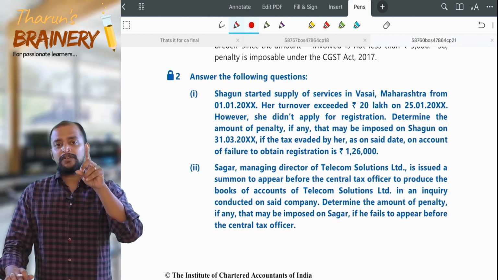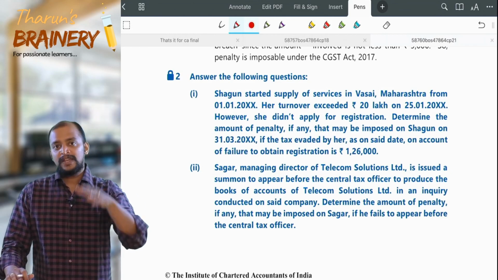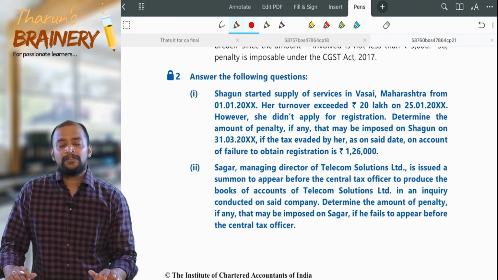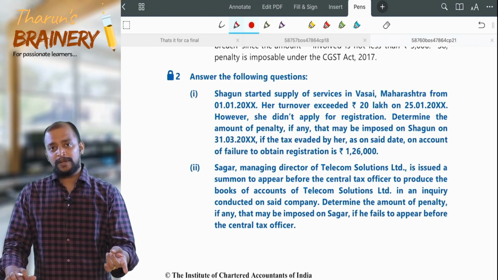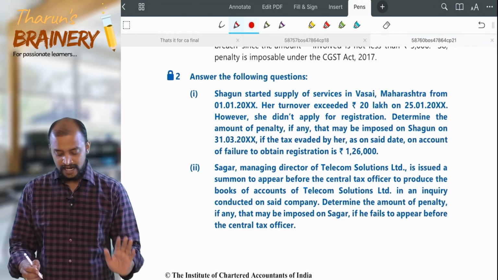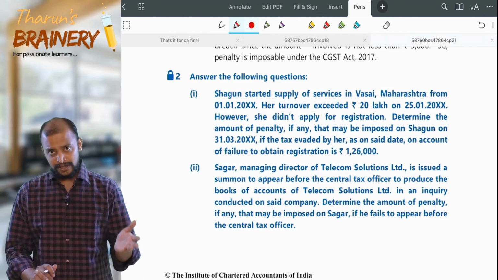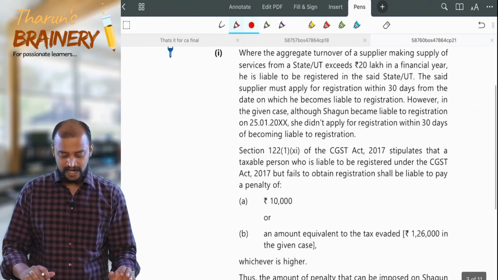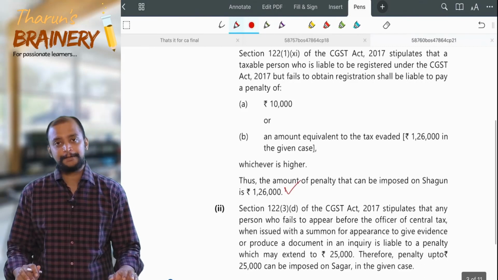Will this come under 122 subsection 1? Yes. Registration related default. And what will be the penalty? 10,000 rupees or tax involved, whichever is higher. What is the tax involved? 1,26,000. So 10,000 or 1,26,000, whichever is higher, 1,26,000 will be the penalty.